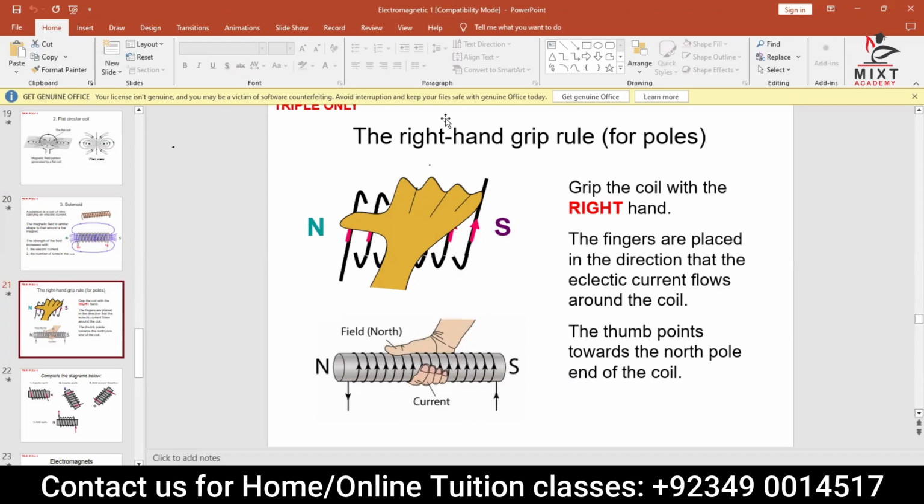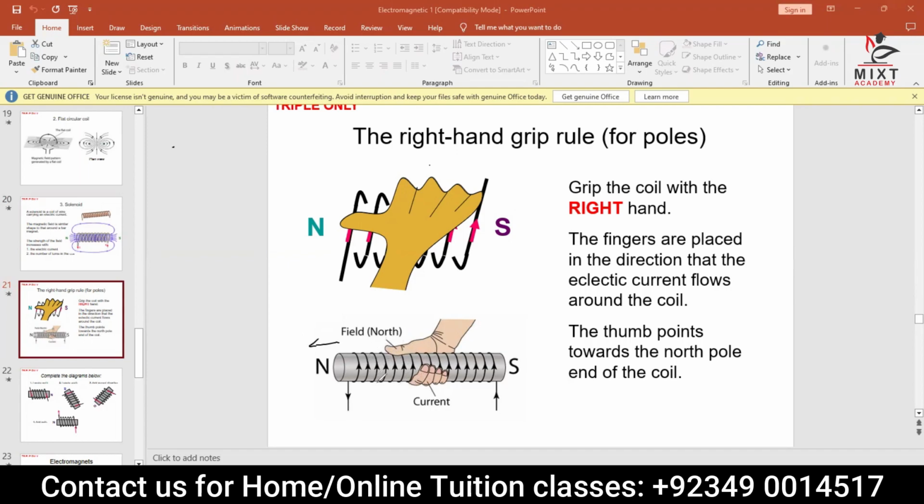Why? Because the current direction is from left to right, like this. If the current is going in this direction, then these curled fingers will give you the direction of current movement.